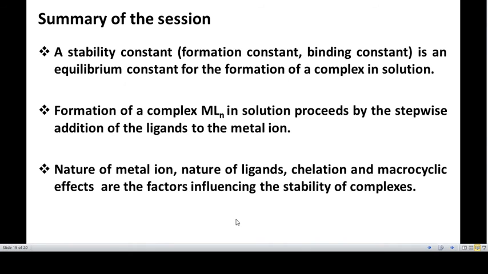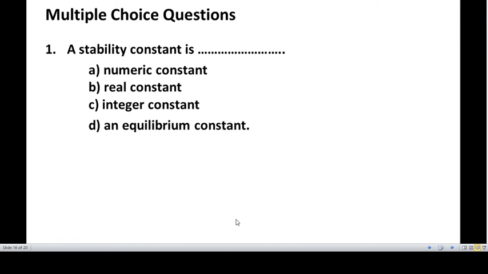And the nature of metal ion, nature of ligands, chelation and macrocyclic ligands are the factors that influence the stability of the complexes. Let us look at a few multiple choice questions here for your reference.